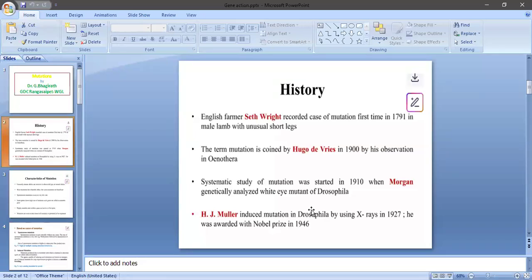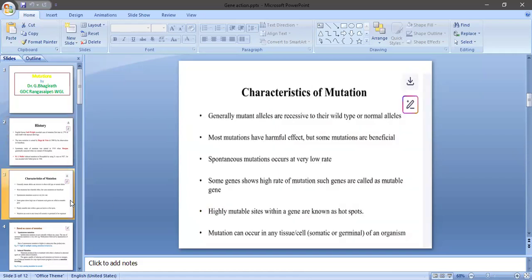H.J. Muller also induced mutation in Drosophila by using X-rays in 1927, and he was awarded the Nobel Prize in 1946.